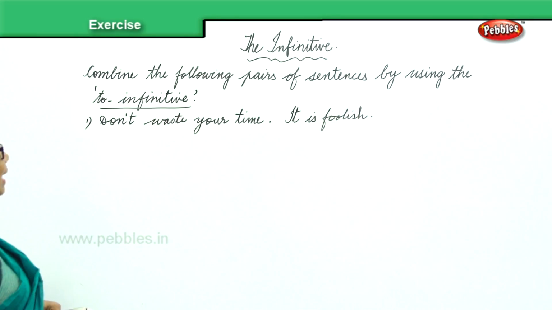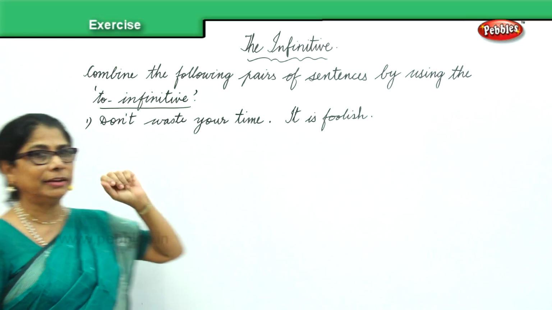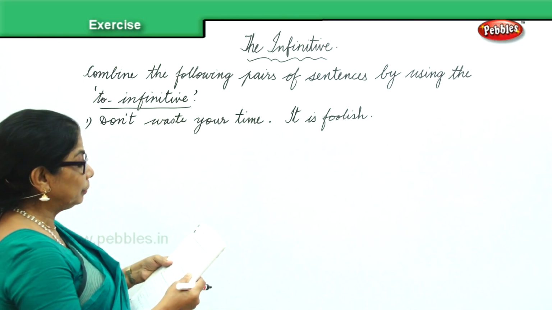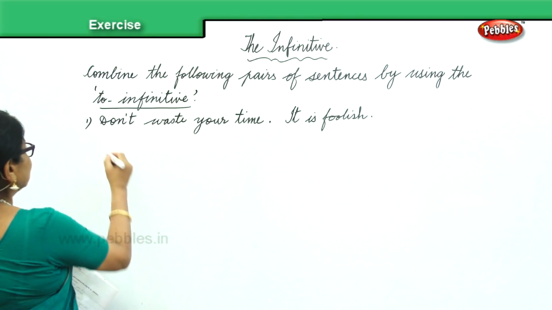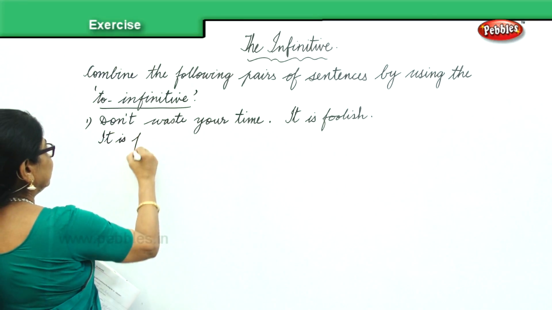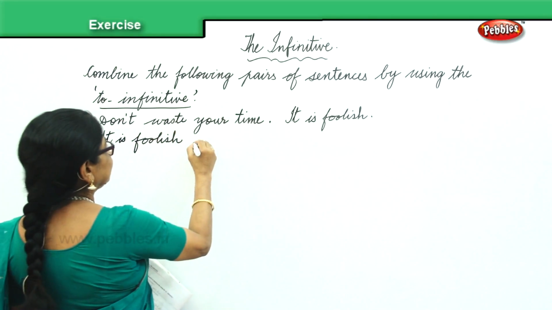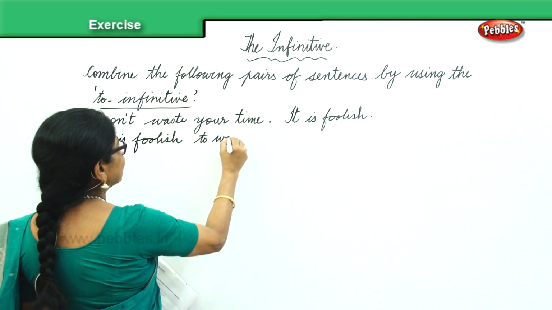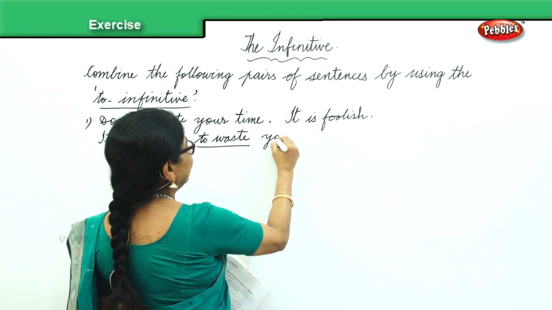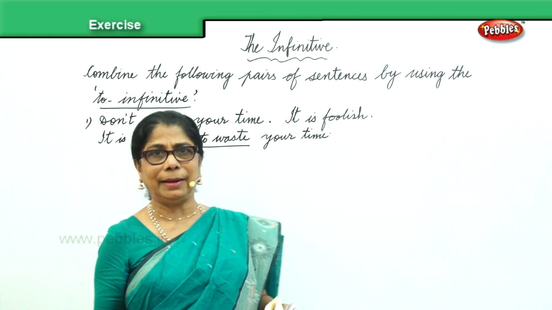So we have two sentences and we are supposed to combine the two pairs using to infinitive to complete the sentence. So how will you do it? It is foolish, yes, to waste your time. Very good. So the answer is, it is foolish to waste your time.